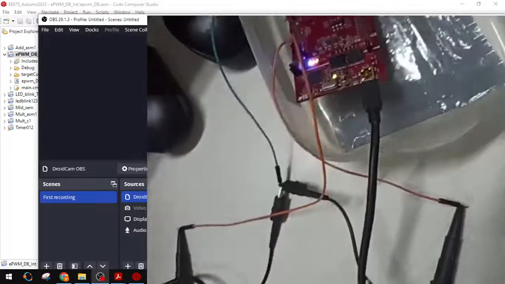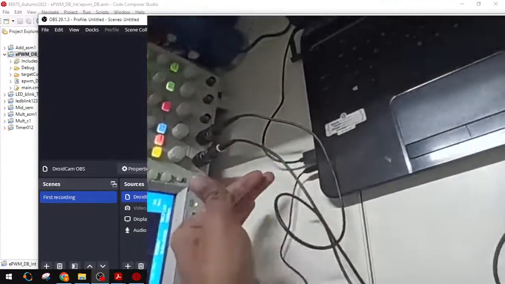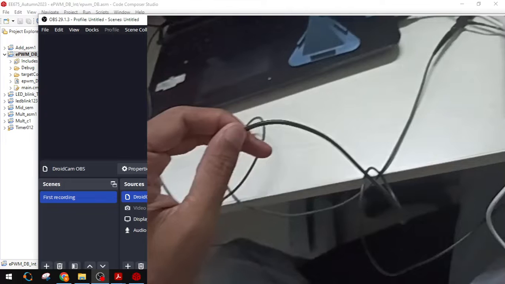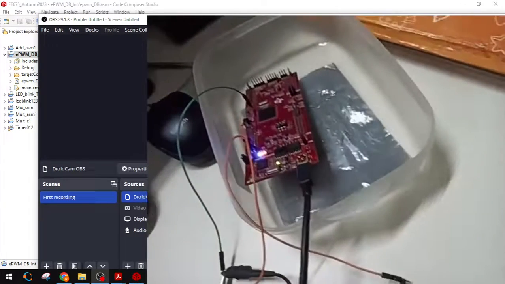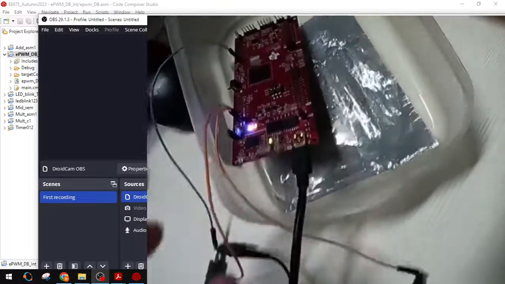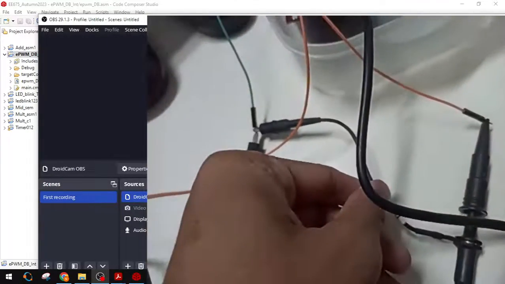I have connected the oscilloscope. This cable I have connected to pin number 40, this one with the pink color ring. Here I have connected this, and another probe here.